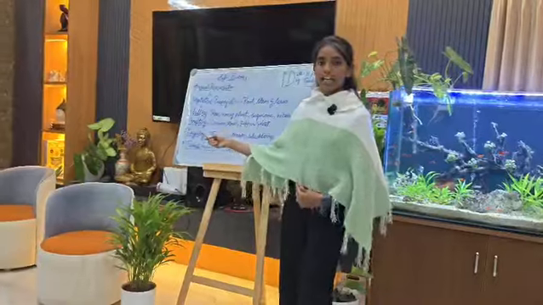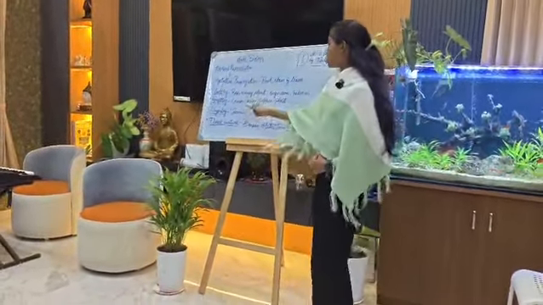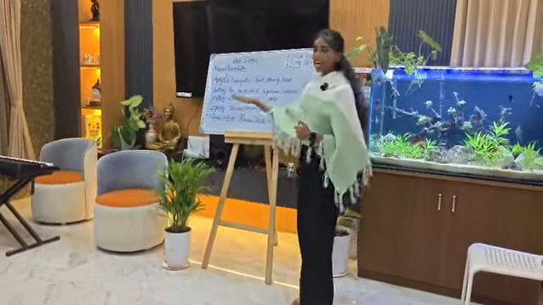This is called the layering method, and this layering method can be seen in many plants such as jasmine, lemon or blackberry plants.